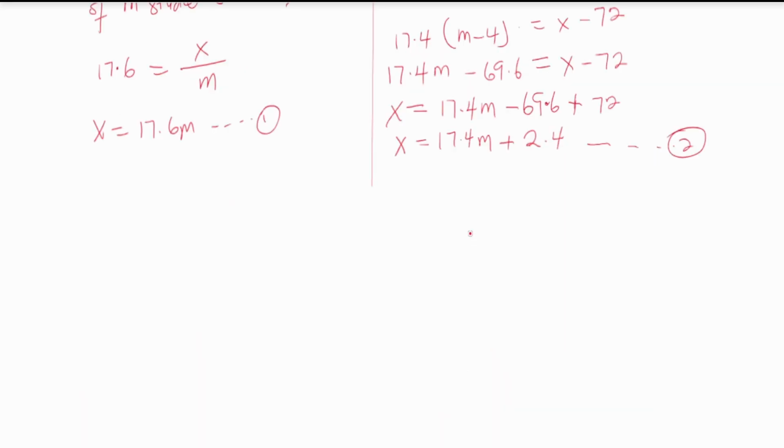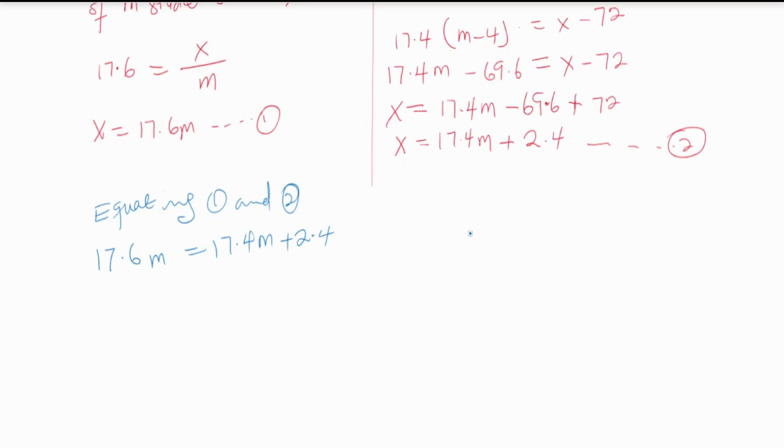Since equation 1 is X and equation 2 is also X, it means that we can equate the two of them. So that's what we are going to do. Equating equations 1 and 2, it means that 17.6 M will be equal to 17.4 M plus 2.4.